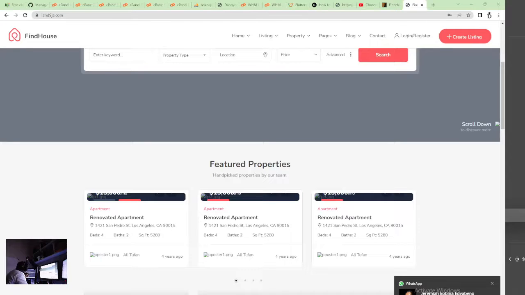Okay, so I'm trying to look for the logo. I have the logo here, so I want to download it so I can use it for this project. Our LAND9JA logo, I'm going to be downloading it.